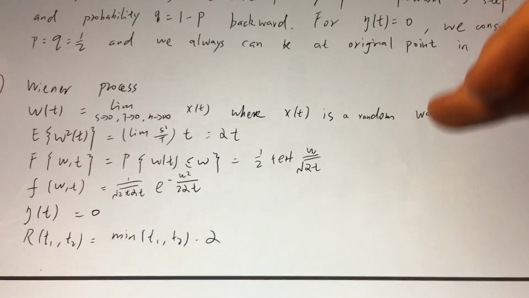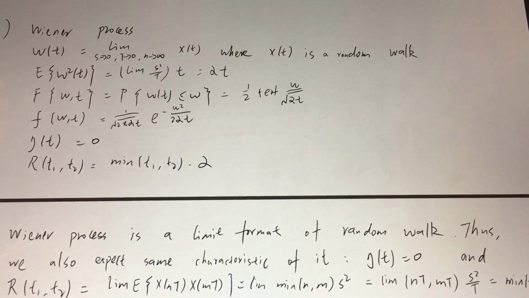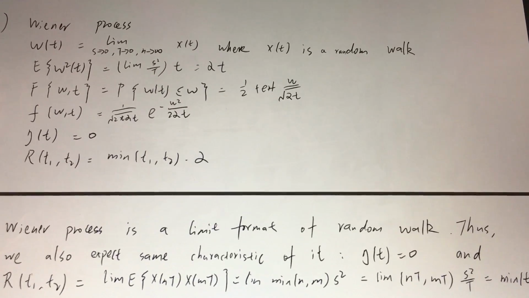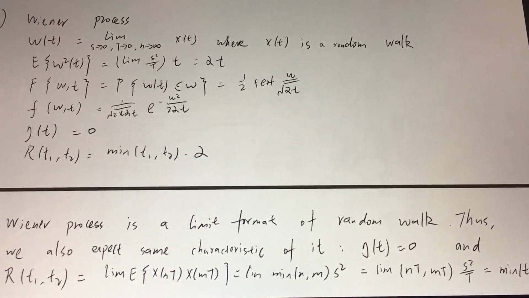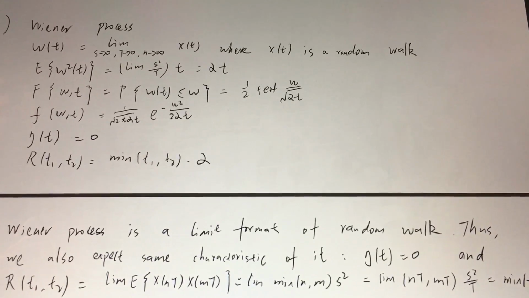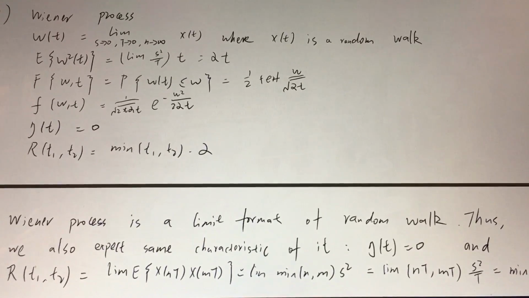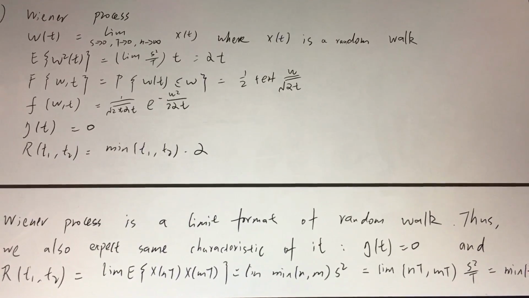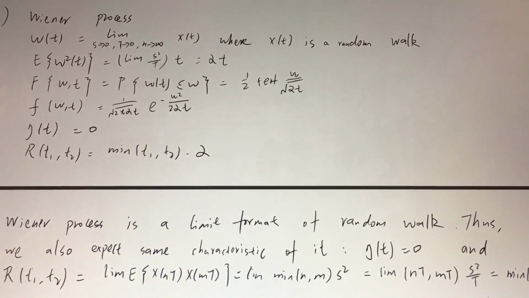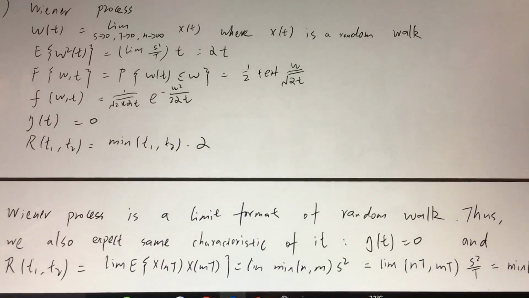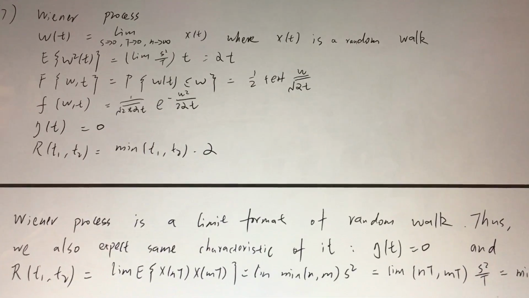and we can always be at the original point in the future, and this is reasonable. And for the seventh question about the Wiener process, we define this process W(t) as the limit of a random walk where s goes to 0, T goes to 0, and n goes to infinity. So we get the second moment of W(t) is alpha t, where alpha is the limit of s squared divided by T. We can get the probability function and the density function.